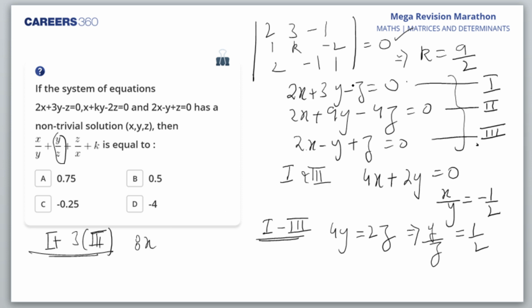Y would cancel, 3y and minus 3y would cancel, minus z and 3z will become 2z. That's equal to 0. Then we have x upon z. What do we get x upon z as? Minus 1 by 4. Am I right?